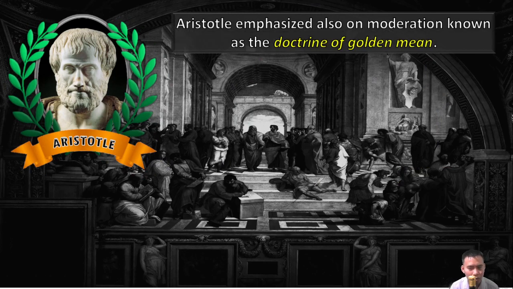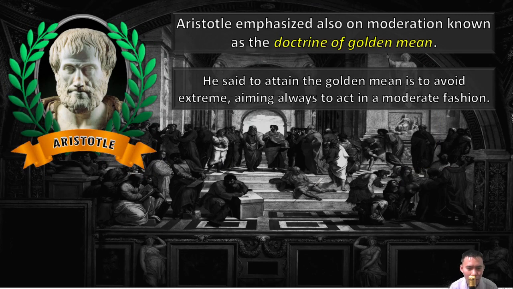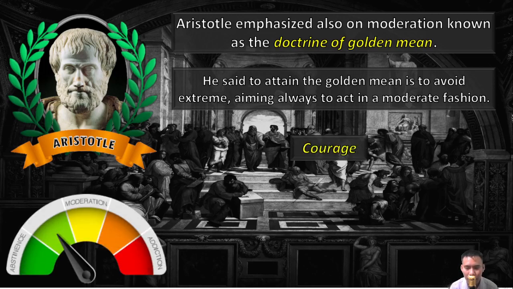Aristotle also emphasized the doctrine of the golden mean, no. He said to attain the golden mean is to avoid extremes, aiming always to act in a moderate fashion. Okay, example. Every time we talk about the doctrine of the golden mean, we need to talk about the common virtue, no? Say for example, have you seen the temperature? Moderation is the virtue that you must follow.